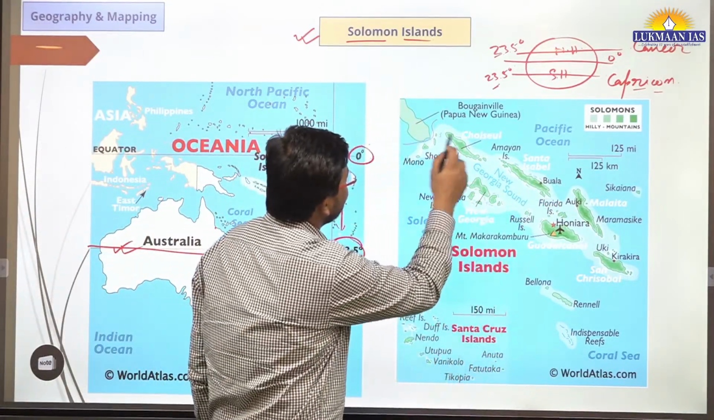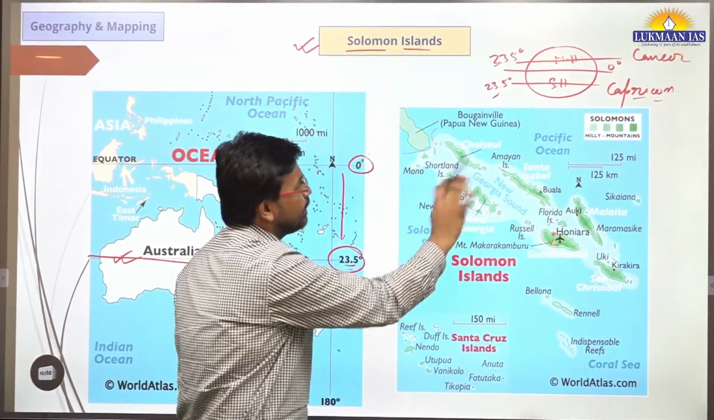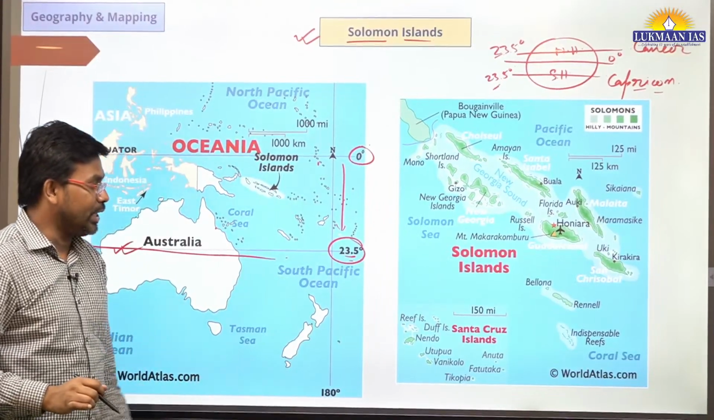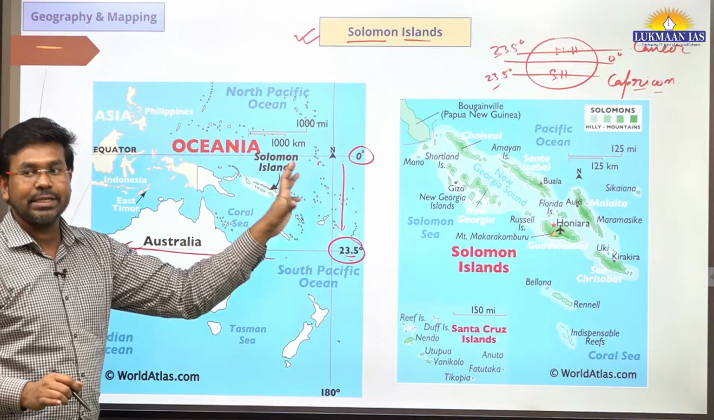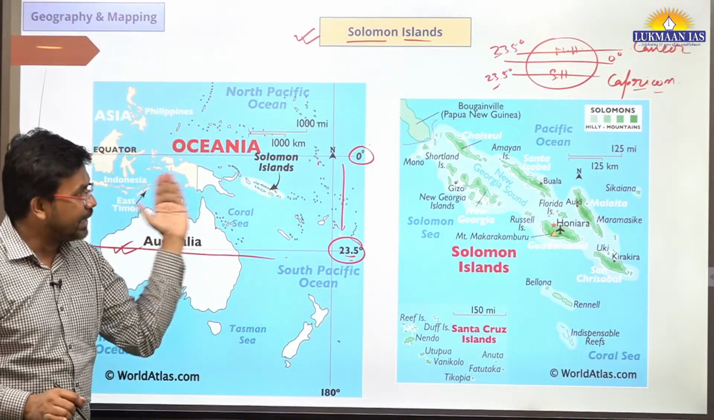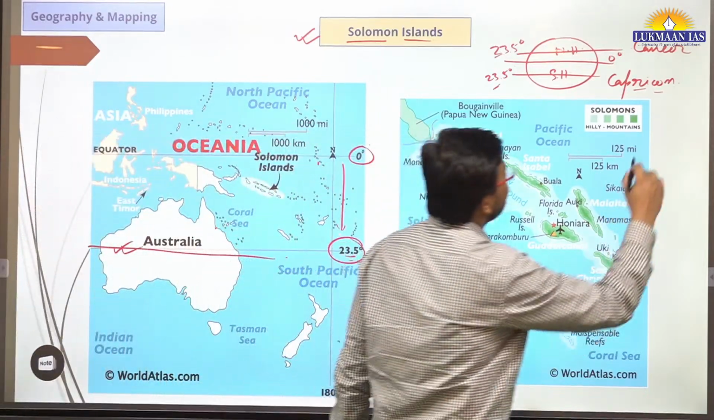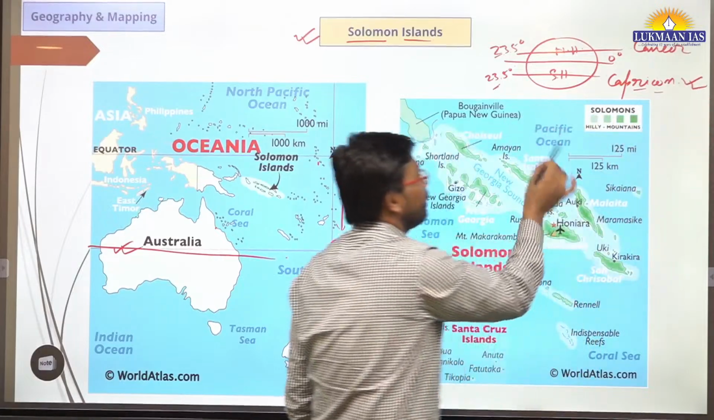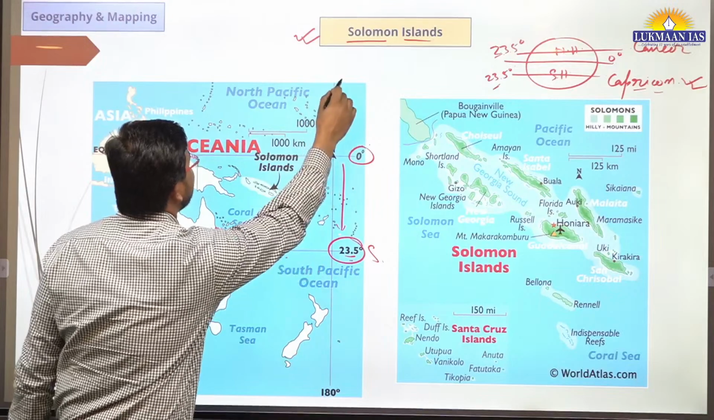So here many islands are part of this, Solomon Islands. Their names are mentioned over here, and we don't need to remember the names of these countries. We just need to remember where Solomon Islands is located, in which hemisphere it is, and whether any significant line passes through it. Okay, so this is Tropic of Capricorn, which is in the south, and in the north